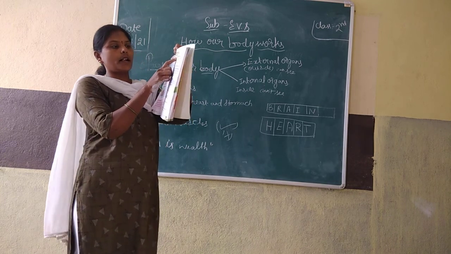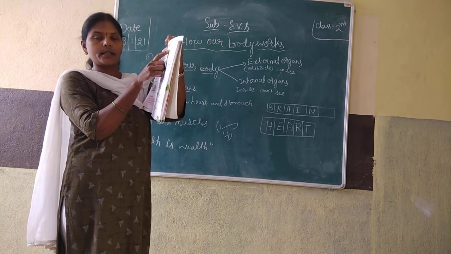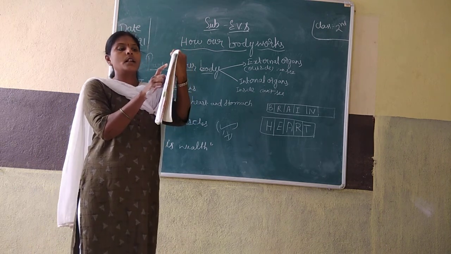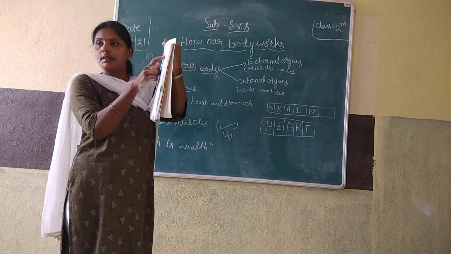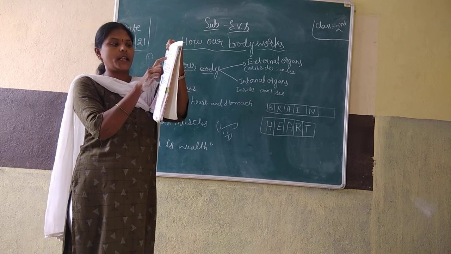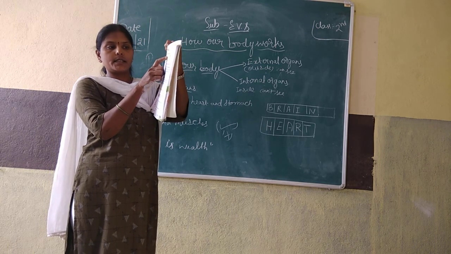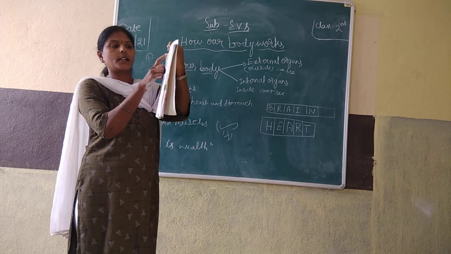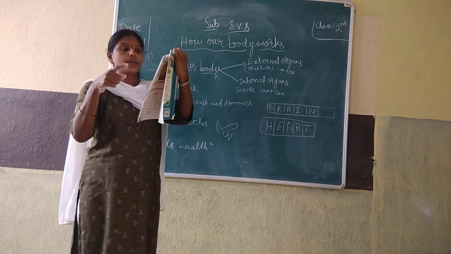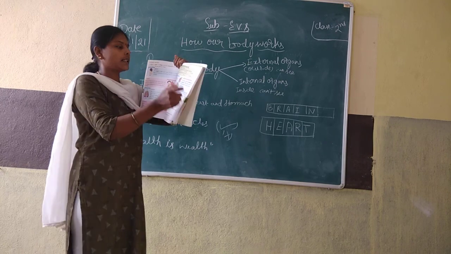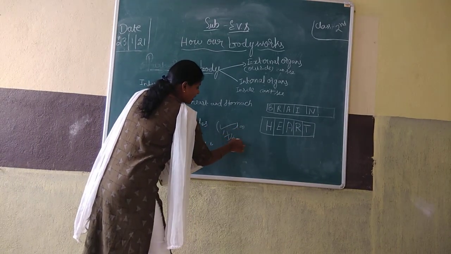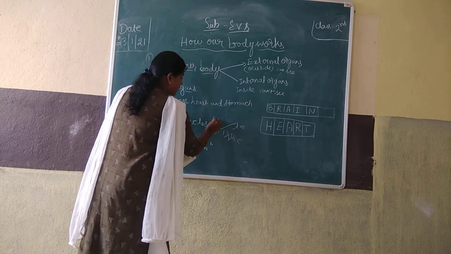Which internal organ controls all the organs of the body? Option A, brain. B, lungs. C, heart. A is brain, B is lungs, C is heart. Which internal organ controls our whole body? Brain. A is correct. B and C are wrong.